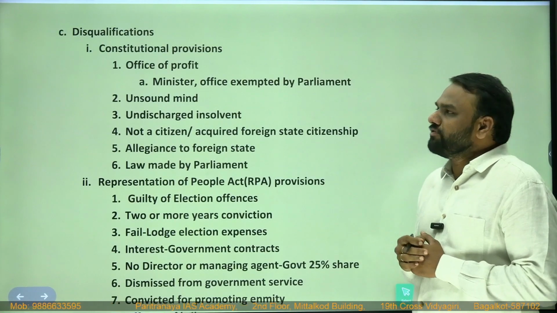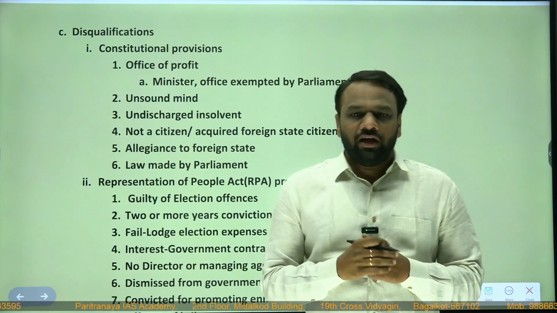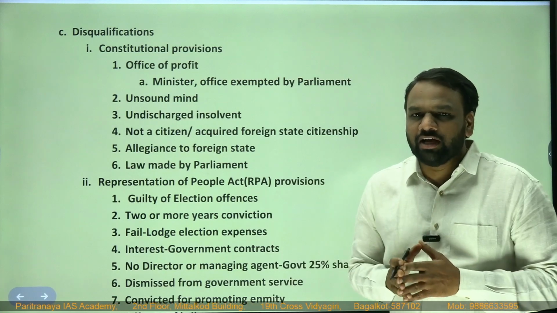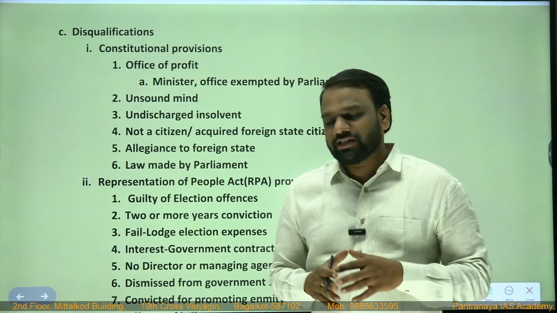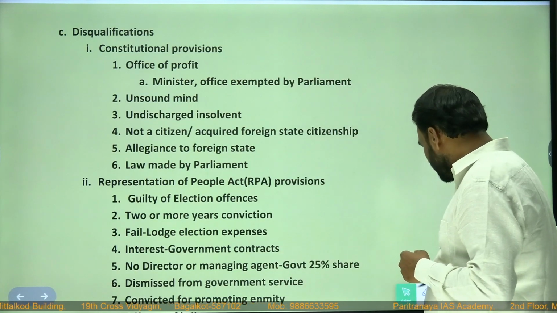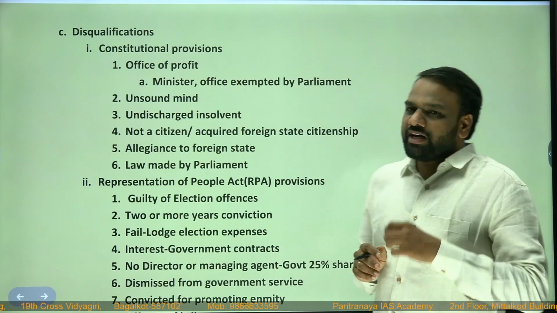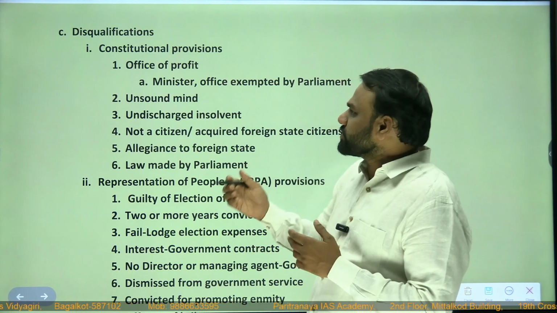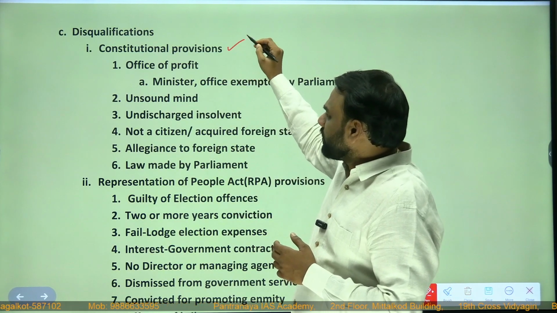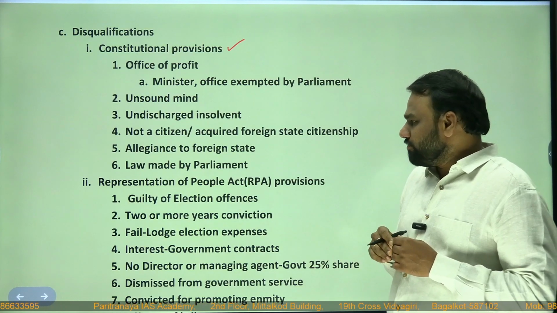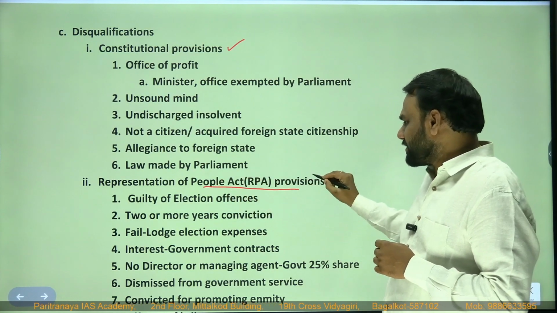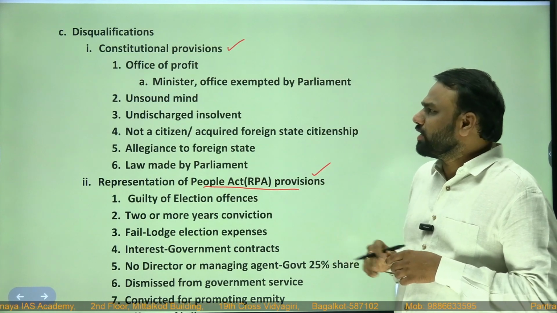Next, disqualifications. Whether a person once appointed as a Lok Sabha member or a Rajya Sabha member can be disqualified? Yes, he can be disqualified, and there are various grounds of disqualification. There are some grounds which have been mentioned in the Constitution itself, so they are called constitutional provisions. Next, there are some grounds which have been mentioned in the Representation of People Act. So let us look into all of them.